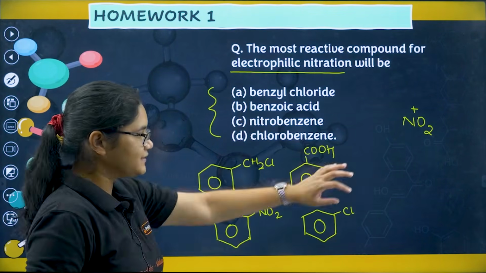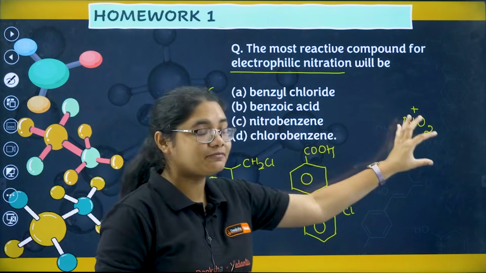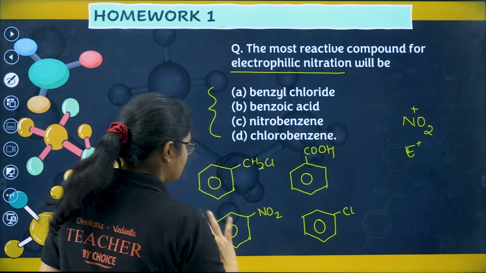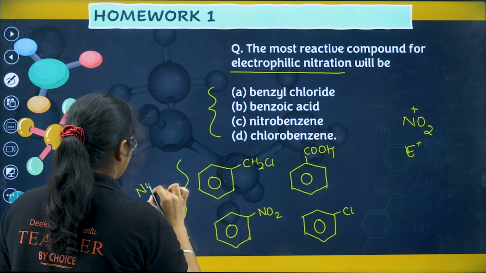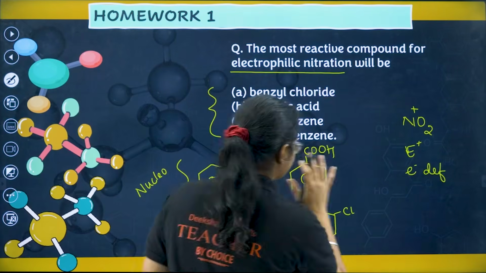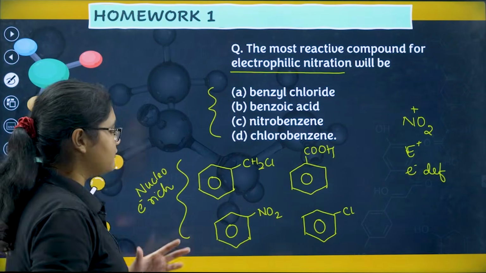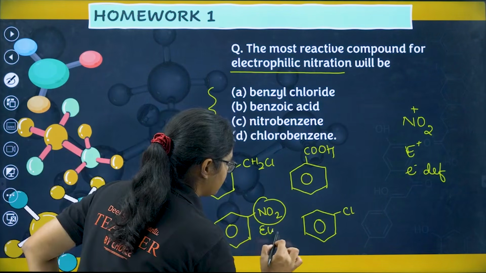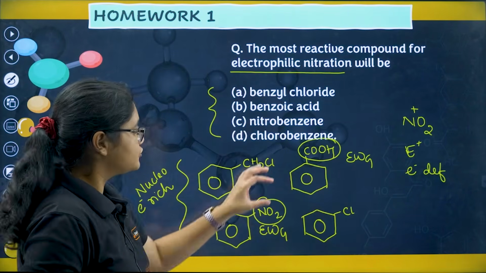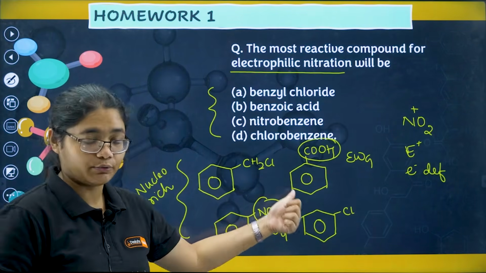Now see, this is an electrophile. These 4 are competing to react with this NO2+. If this is electron deficient, then out of these 4, the one which is the most electron rich, the best nucleophile, will react faster. The NO2 group is an electron withdrawing group, and the acid group is also electron withdrawing. Both of them will reduce the electron density in the benzene ring, so they will not be a good nucleophile here.